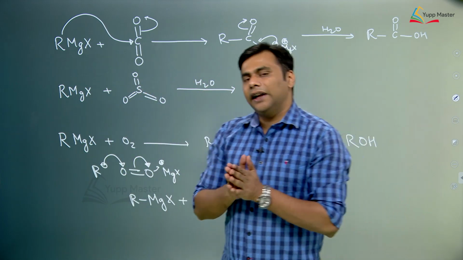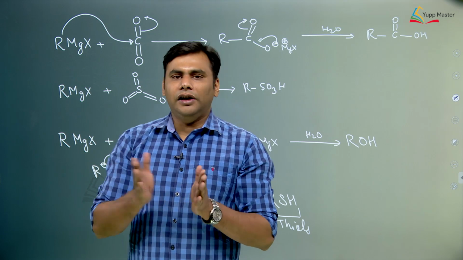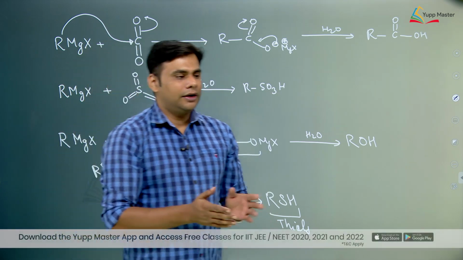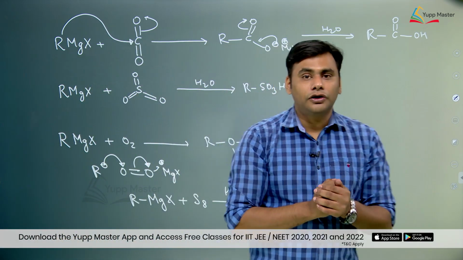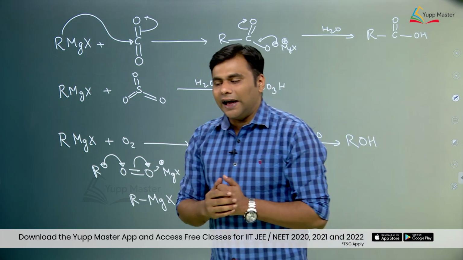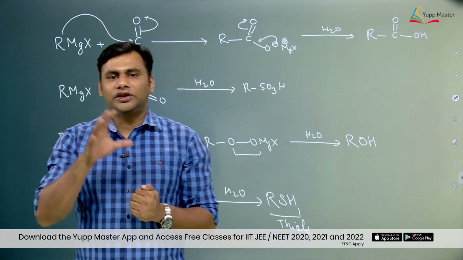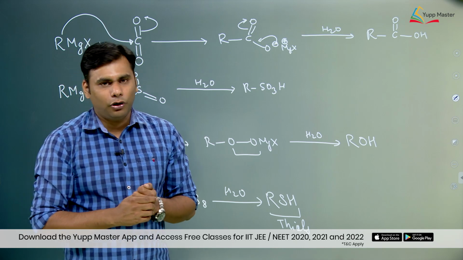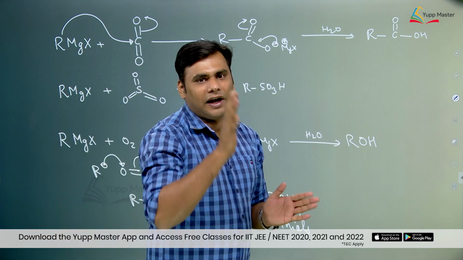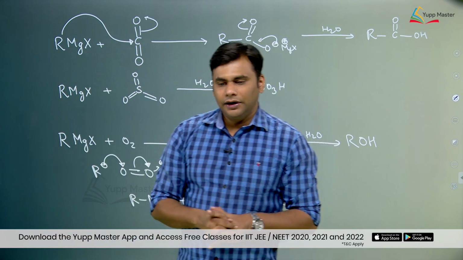Also, if any Grignard reagent is formed in moisture, it will react immediately to form RH. The second thing we covered was the use of ether, because ether has a lone pair on oxygen, so it stabilizes the magnesium through a coordinate bond and hence stabilizes the Grignard reagent.